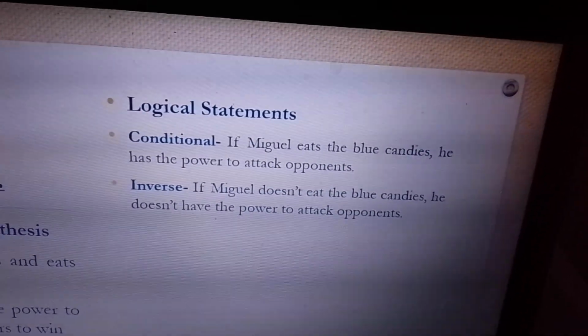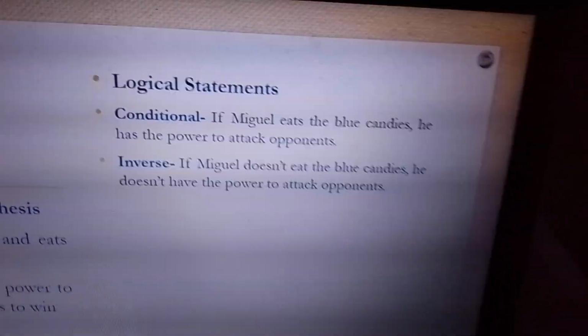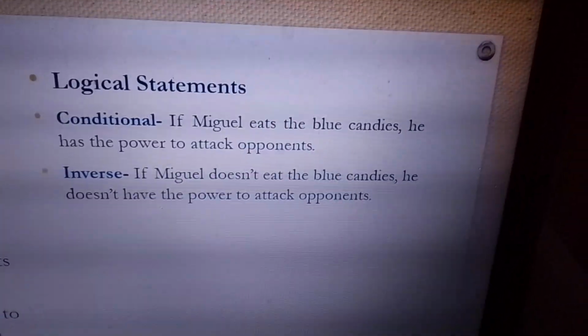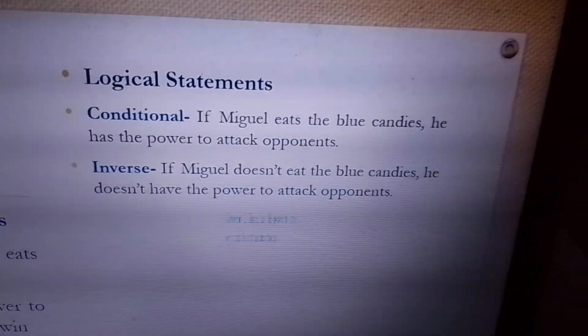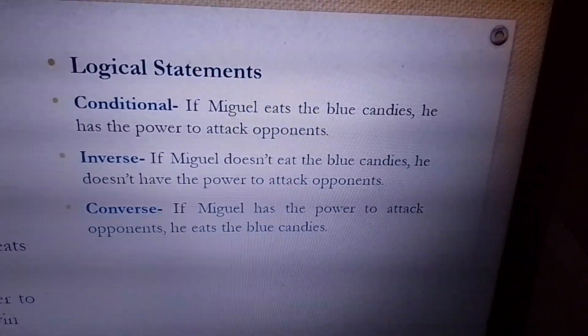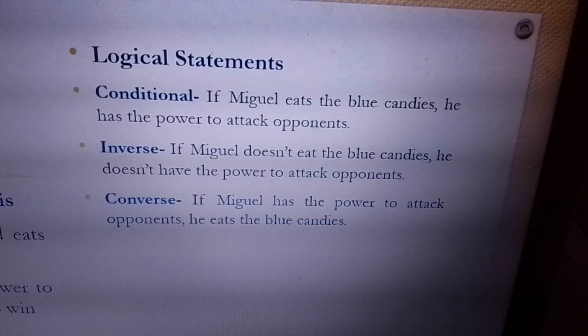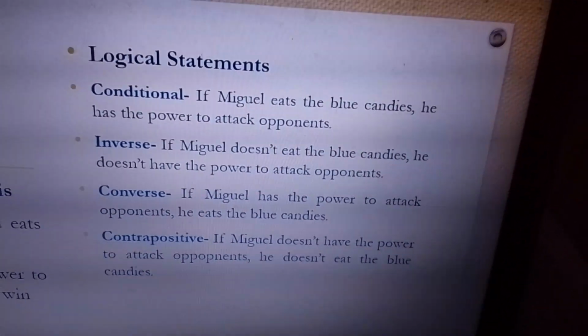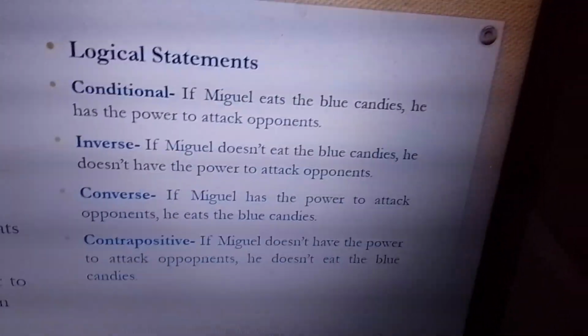The converse: if Miguel wants to have the power to attack his opponents, he should eat the blue candies. That's how you play the game in Bowser's Warped Orbit. The contrapositive: if Miguel doesn't have any power to attack opponents, he doesn't have any blue candies or does not collect any blue candies. And then the biconditional, how do you say it?